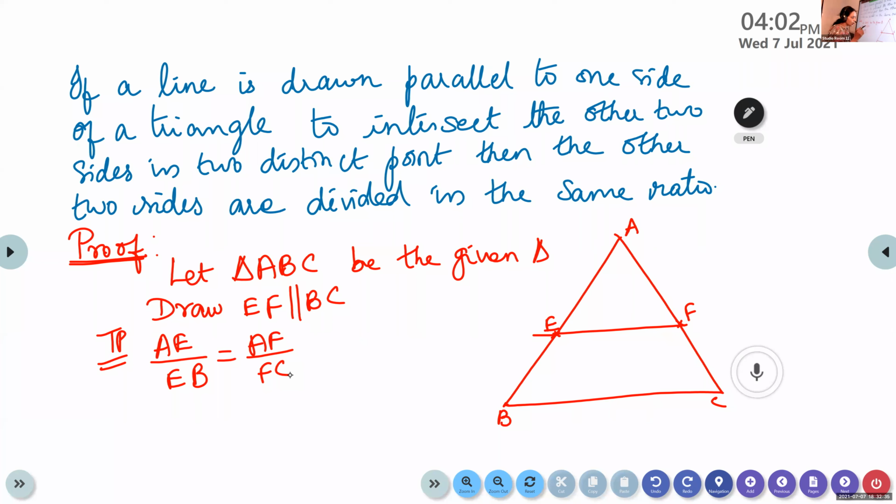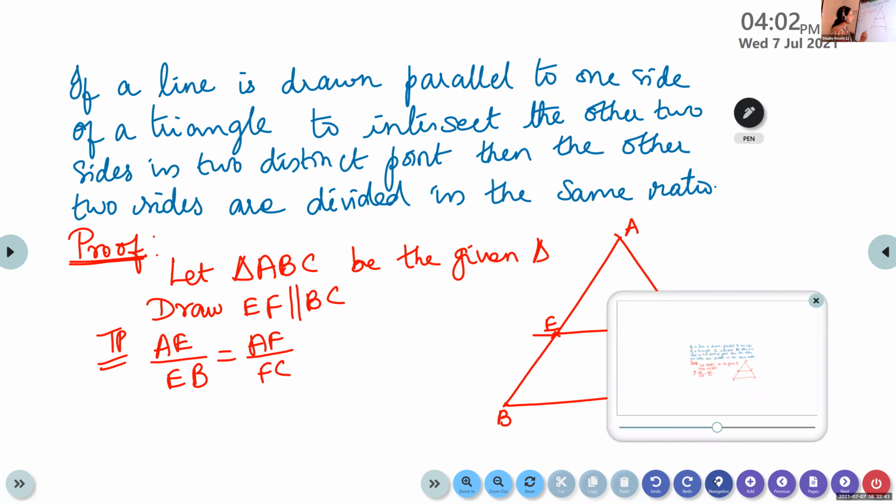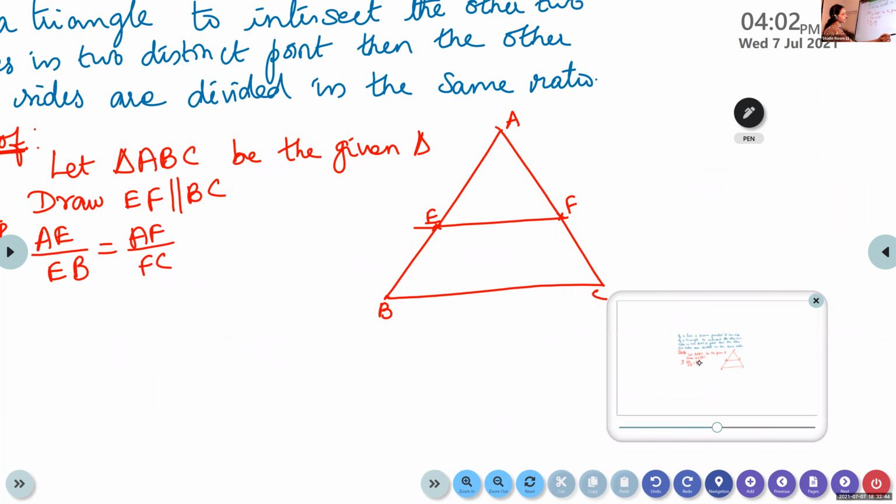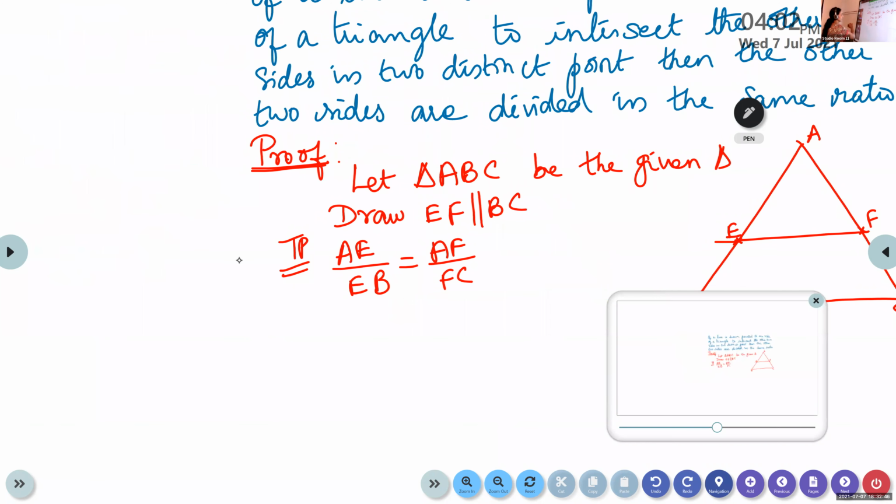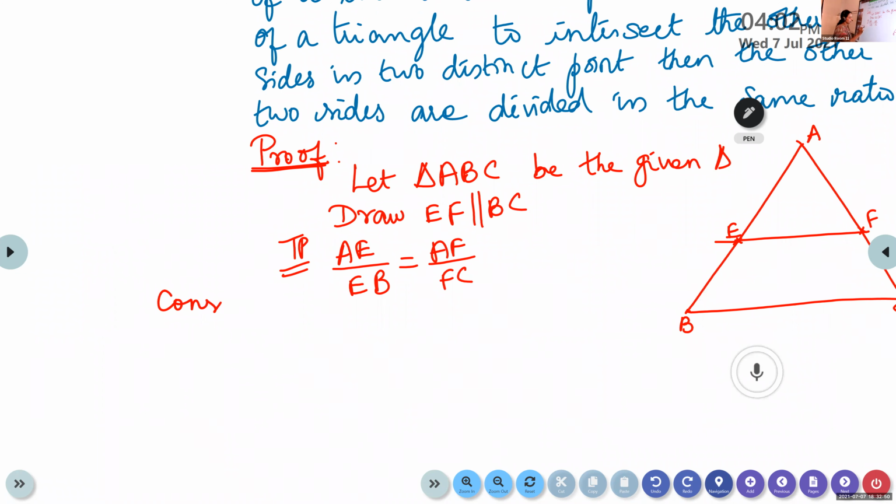Okay. So in order to prove this, I'm going to draw a few other lines. So look at this. So the next step is construction. Construction means the extra lines we are going to draw in order to prove this.